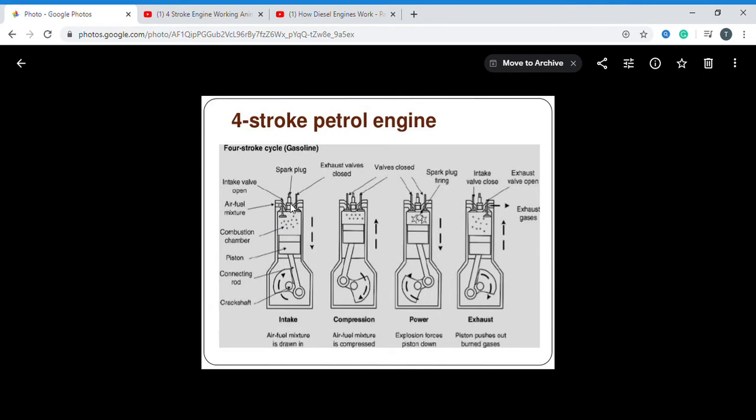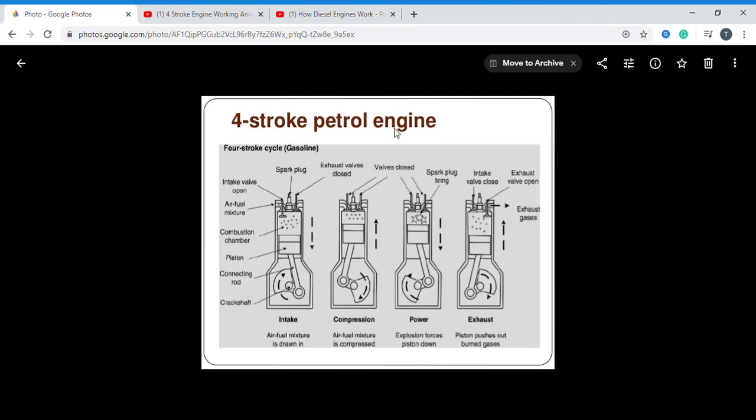So what is the main difference between the petrol engine and the diesel engine? In the petrol engine we have the spark plug. In the diesel engine, instead of a spark plug, we have a fuel injector. That is the first difference. Second, in the petrol engine, an air and fuel mixture enters through the inlet valve. In the diesel engine, only air enters. Third, the petrol engine has a carburetor outside the engine cylinder, but the diesel engine has a fuel injection pump. These are the three important differences you can remember.